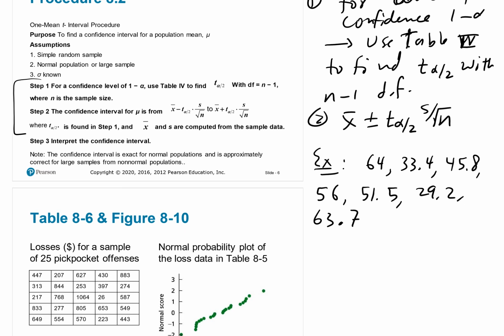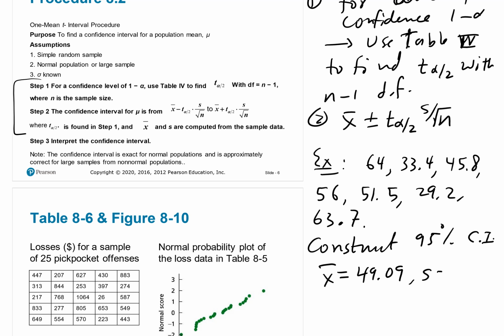I remember it probably represents the mean diameter of a specific kind of trees, and we wanted to construct a 95% confidence interval. Okay, from here you can find the mean, 49.09, by adding everything divided by how many we have. And the standard deviation is given as 13.8.